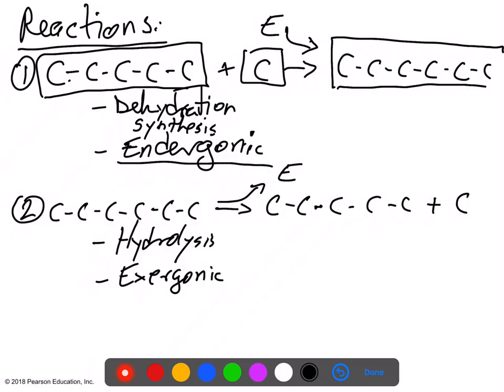Okay, so I realize that this is super simplified logic, but here's what I wanted to drive home with these 2 reactions. I wanted you to understand where chemicals store their energy. So in reaction number 1, if you go from 5 carbons to 6 carbons and energy is invested, that means that the 6-carbon molecule over here has more energy than the 5-carbon molecule.